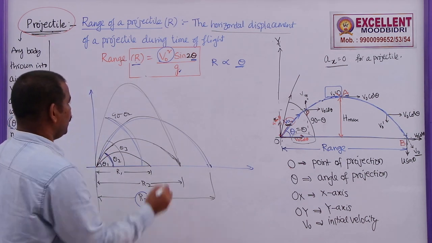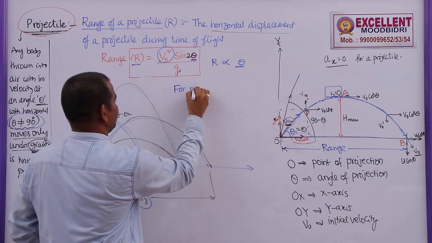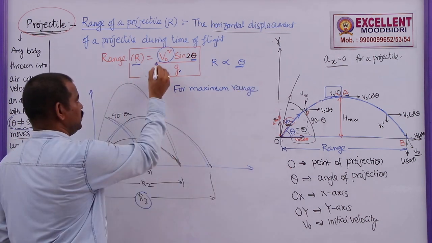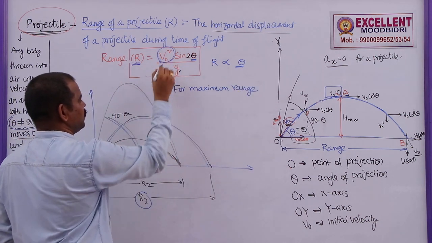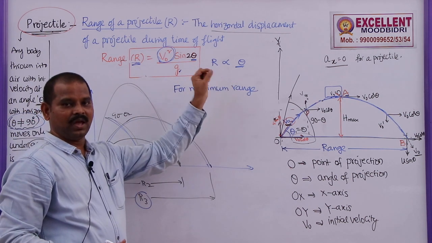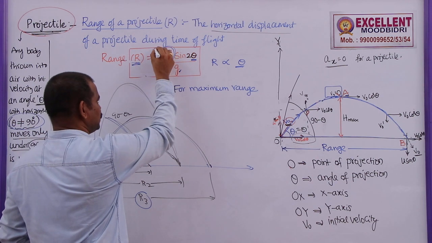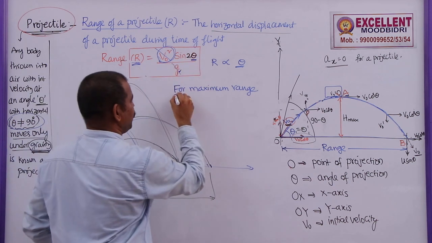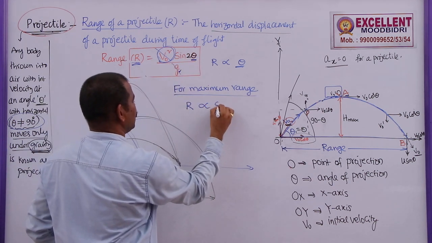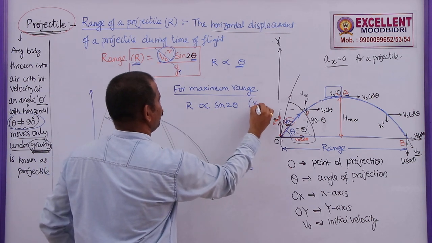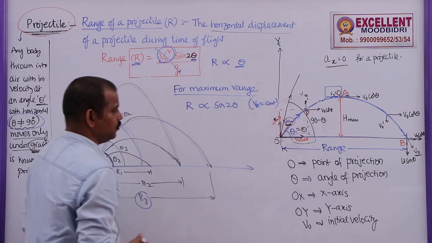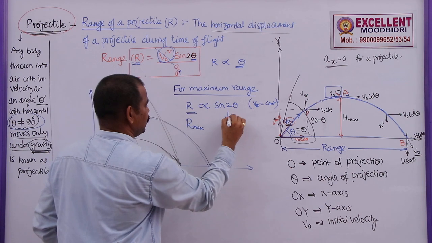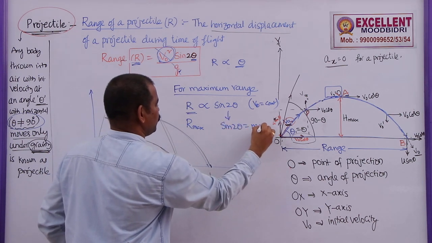Theta 3. For maximum range, see, the range also depends on the square of the velocity. If the square of the initial velocity is constant, that means for a given value, this is also constant and this is already constant. So, the range depends on sine 2 theta, or is directly proportional to sine 2 theta if V naught is constant. So, if R is maximum, then sine 2 theta is also maximum.